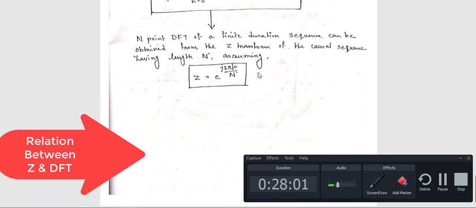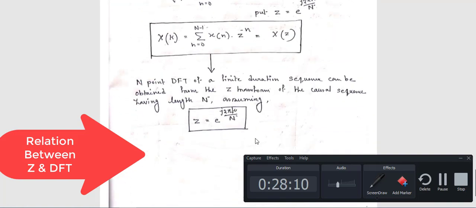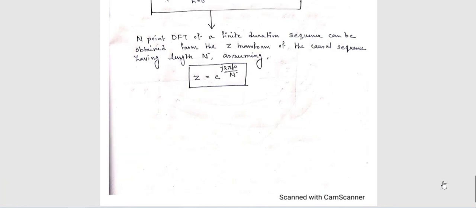Also, where can you apply this Z transform and DFT relation? This transformation technique, from Z transform to DFT or DFT to Z transform, is applied in system designing. Also, like the Laplace transform to Z transform mapping, you can use this in digital filter designing. And also you can use this technique for checking the stability of a system.